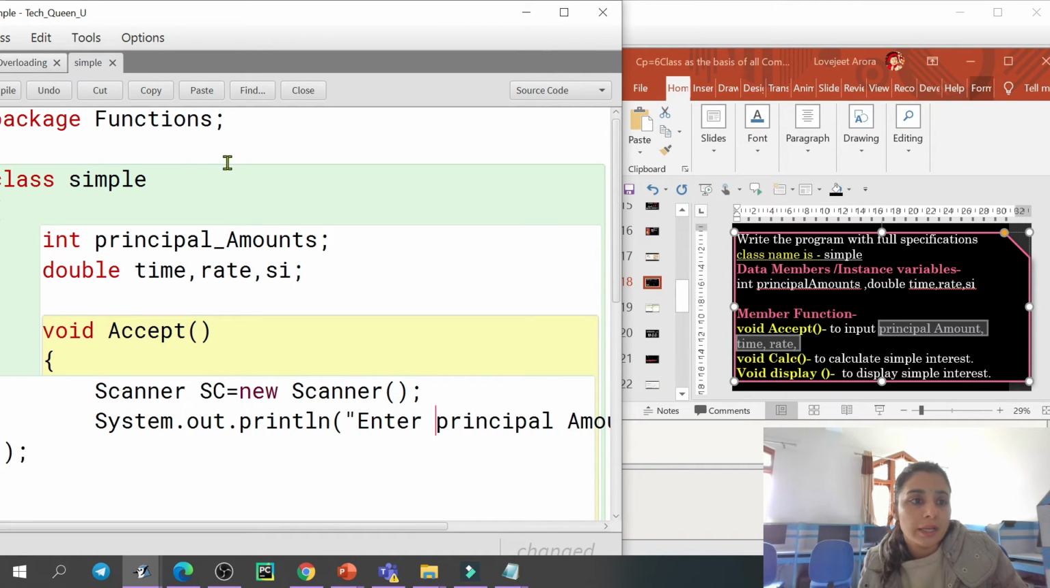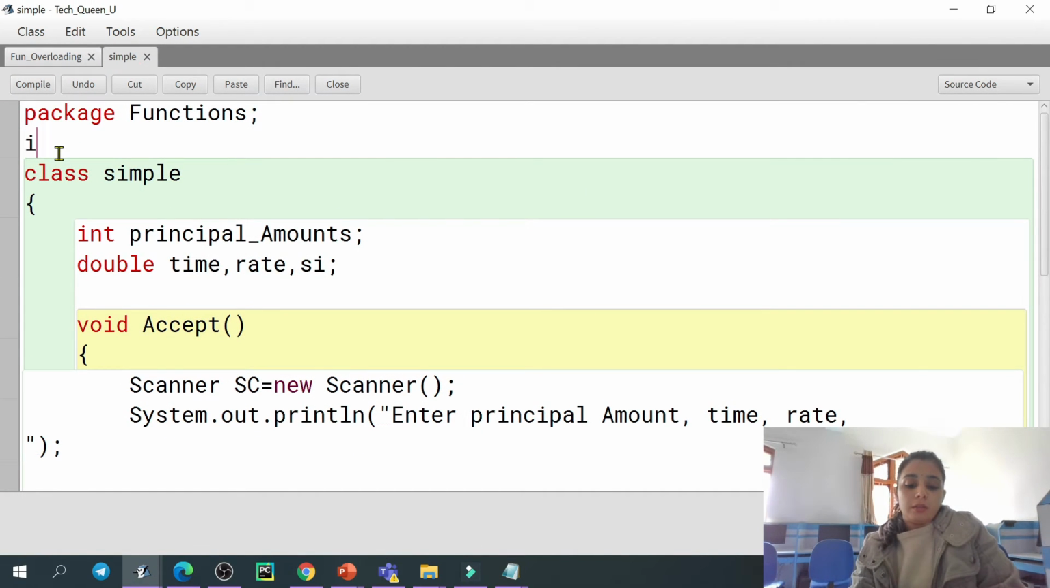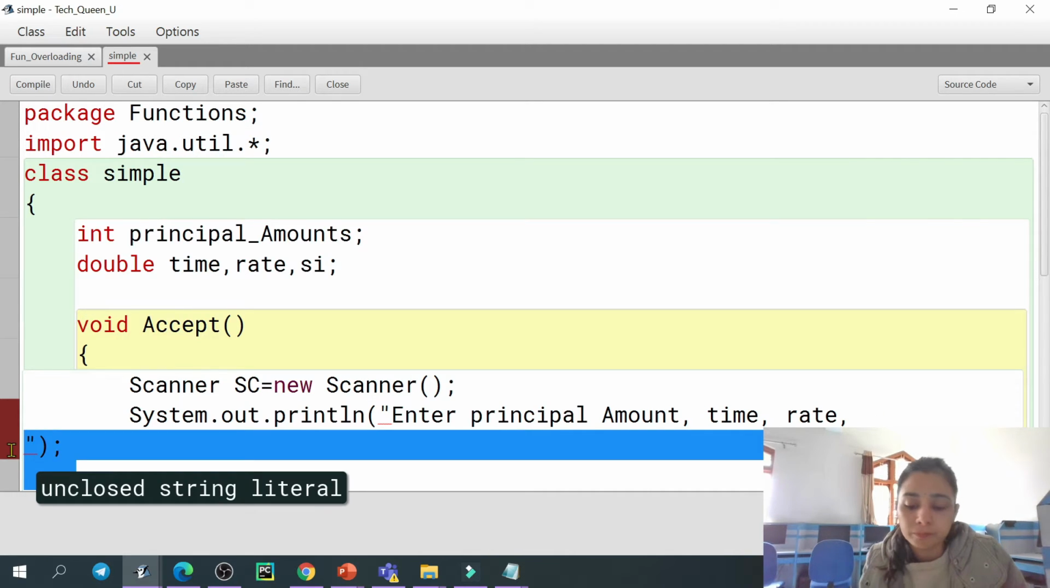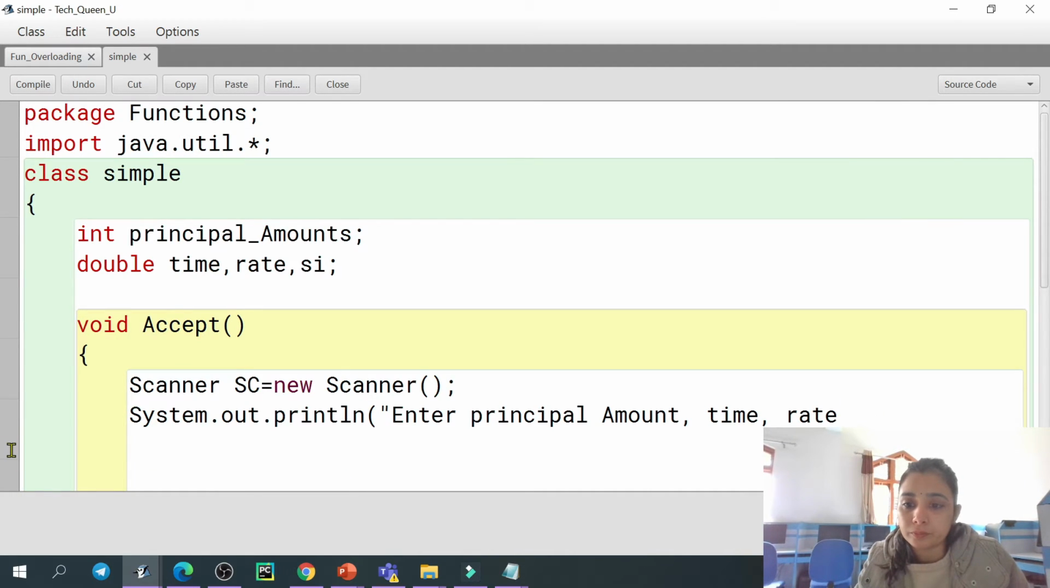Okay, so we are getting an error. Why? Because we have not imported the util package, java.util.*. Why? Because Scanner is a class that is part of the java.util package, right? So we have given there, enter principal amount, time, rate, right?